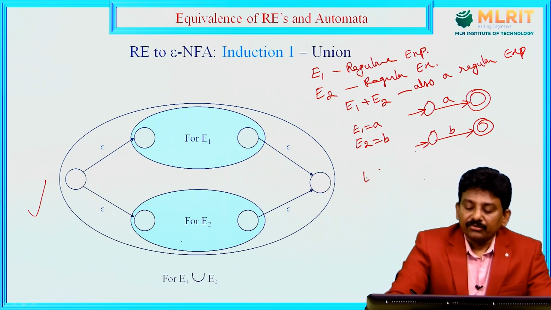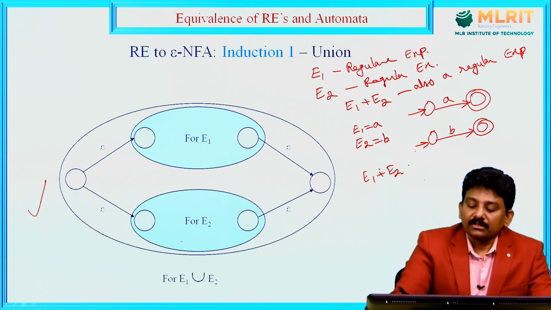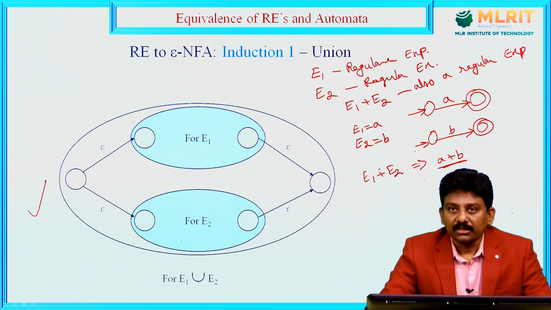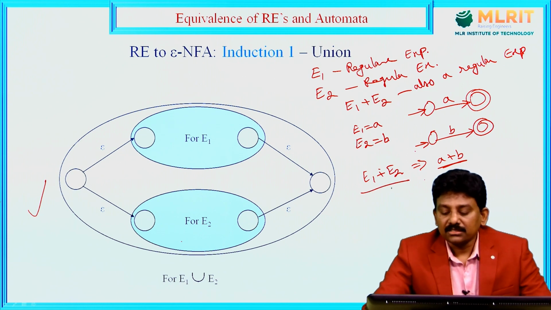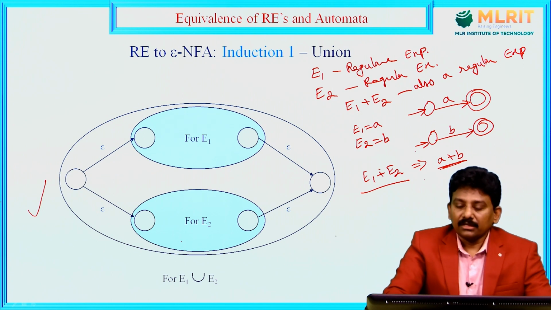If you take E1 plus E2, that is A plus B, we have a choice: the matching string will match either A or B. For this we can draw the NFA.